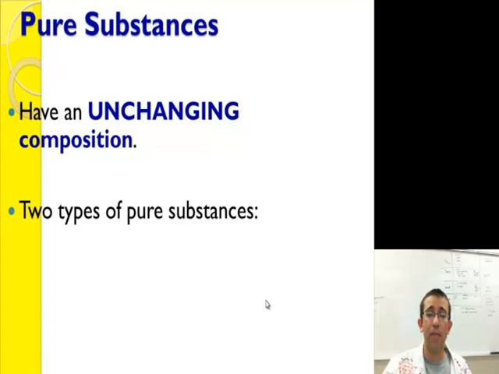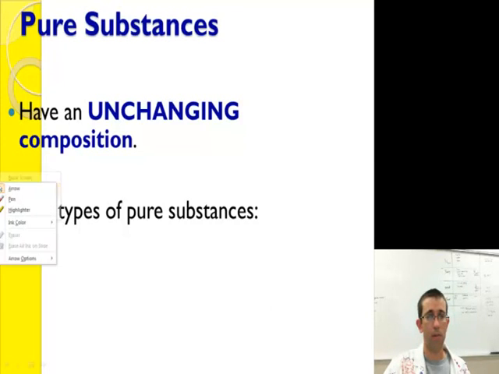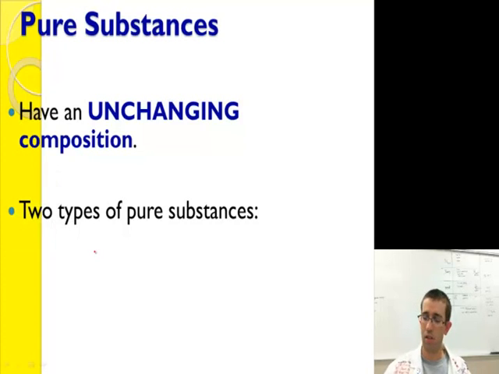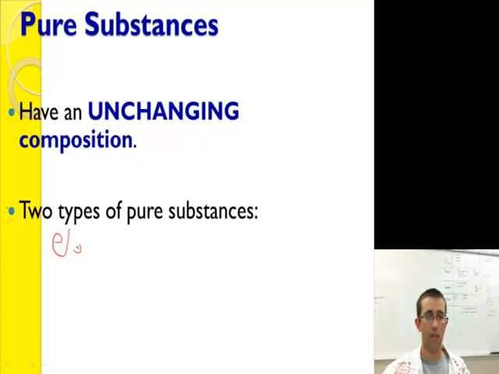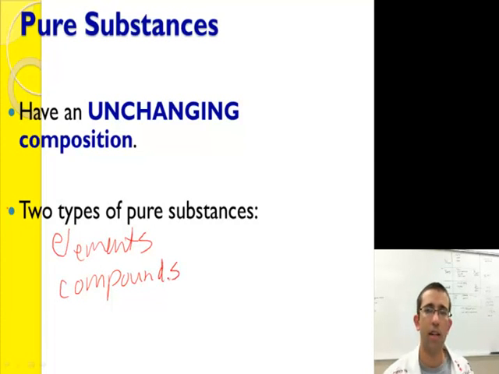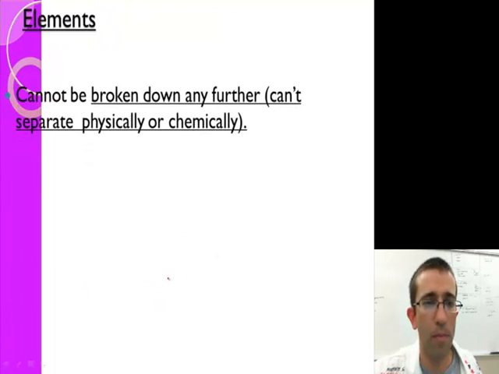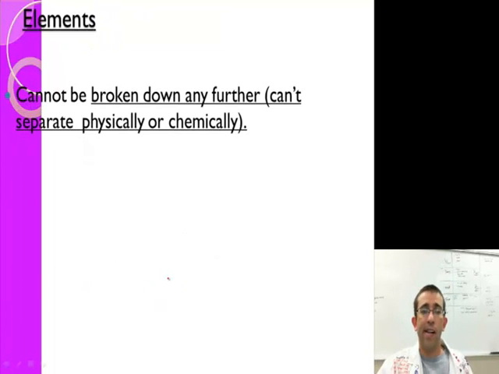There are two types of pure substances, and those two types are elements and compounds. Elements and compounds are our two types of pure substances, and let's look at them and see what they are. So, let's start with elements. You can't break an element down any further chemically or physically.